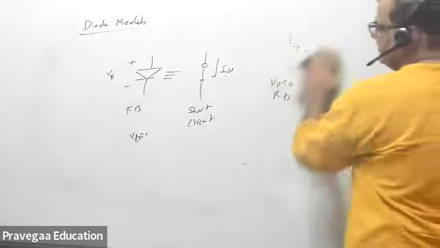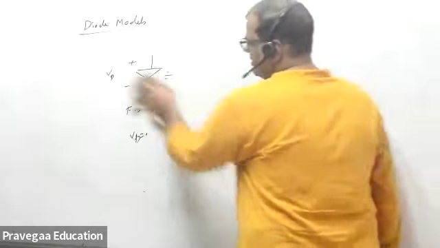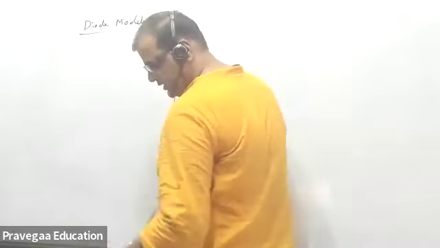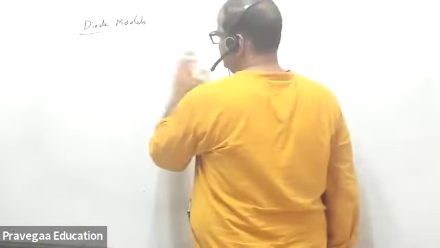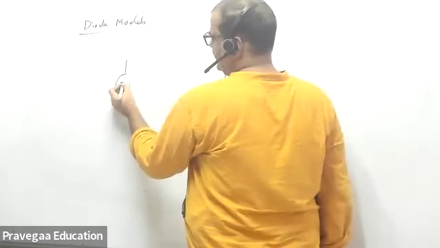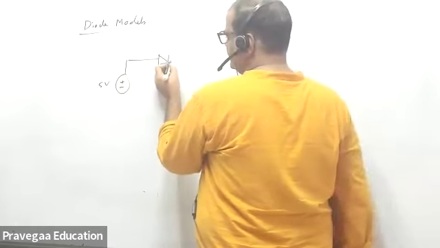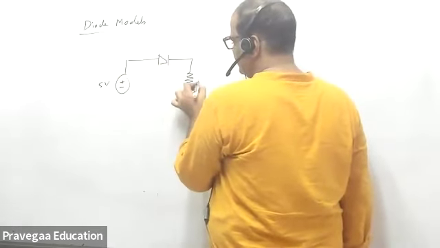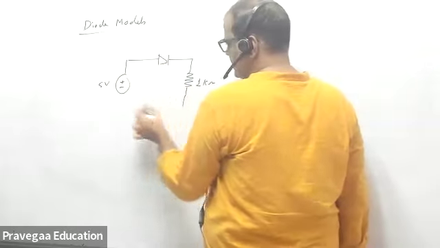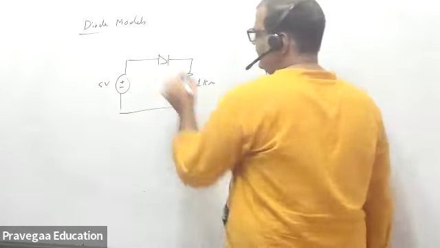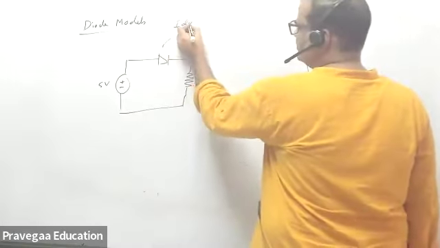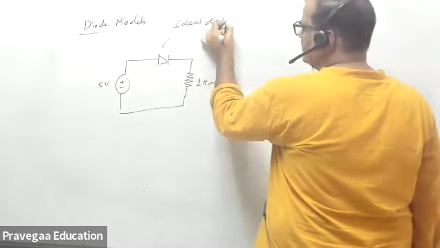With problems, every concept will be clear. The number one question is that you have a battery of 5 volt. This is my diode. Say this is a 1 kilo ohm resistor, and this is the ideal diode. In the question it is given that this is the ideal diode.